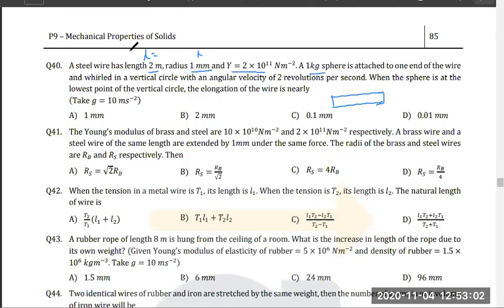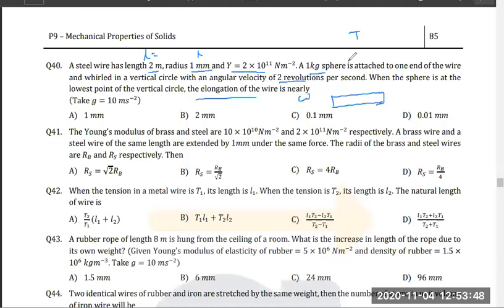Right? Now this problem is based on that only. Okay, this problem is based on that only. Now think about it. What is given? Omega is given. Okay, you have to find the elongation of wire, delta L. Can you do this? Tell me, can you do this? Think about it, everyone. The only thing that will change is tension, na? Tell me, the only thing which will change is tension, right?